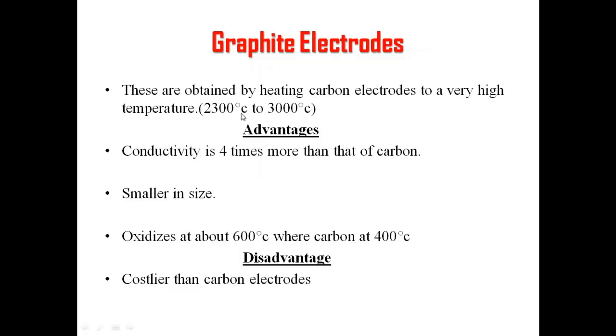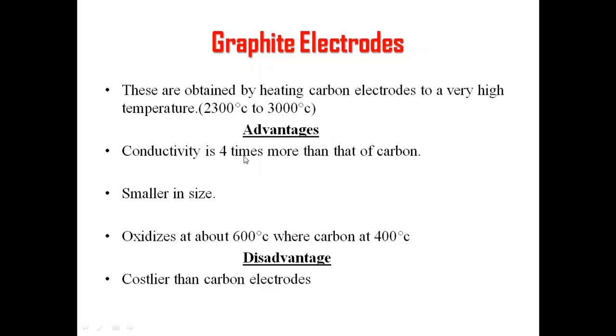As mentioned, high temperature means 2300 degrees Celsius to 3000 degrees Celsius. When we heat up the carbon electrodes to a very high temperature, we can obtain the graphite electrodes. We have some advantages of graphite electrodes, so let's have a look.